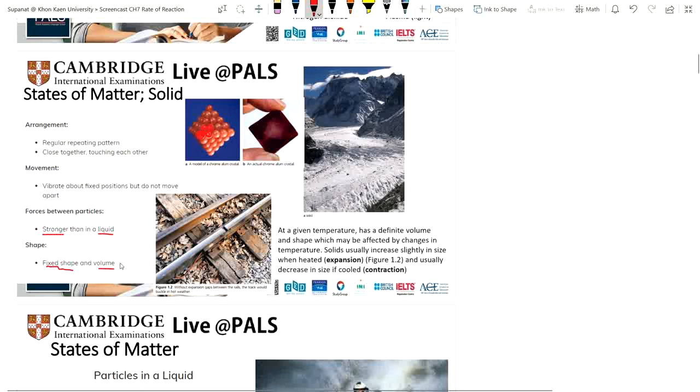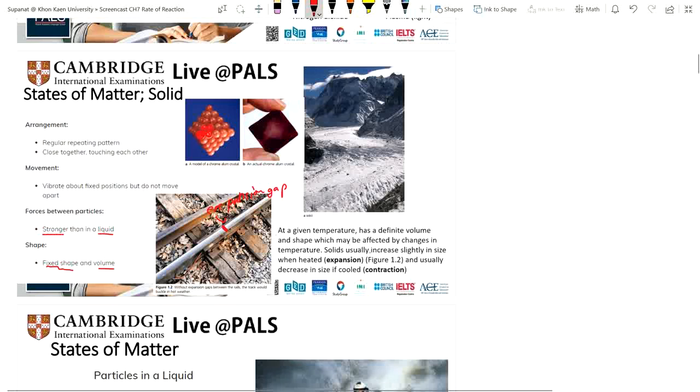All right, let's have a look here. The train track. Can you see here? This is the gap, which we call the expansion gap. At a given temperature, a solid has a definite volume and shape, which may be affected by changes in temperature.